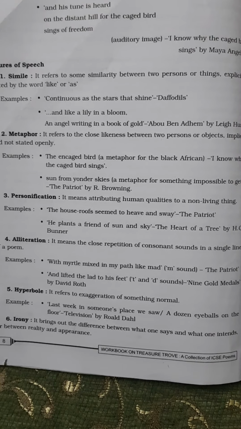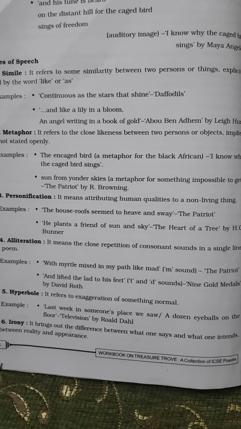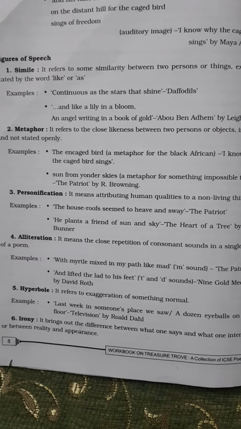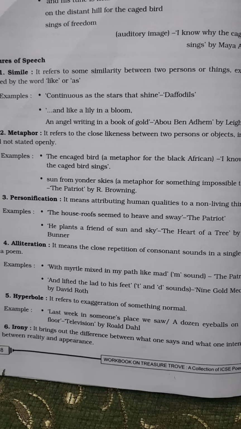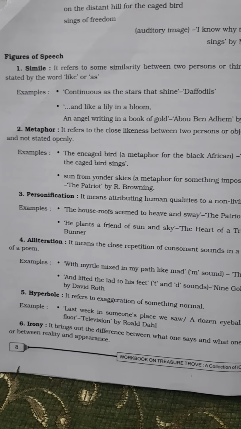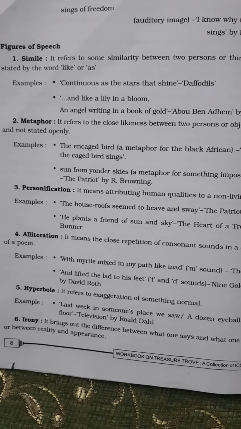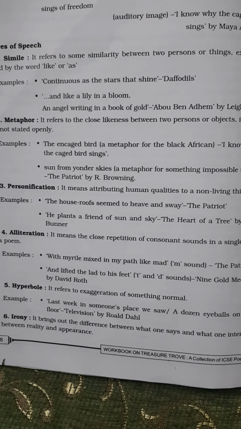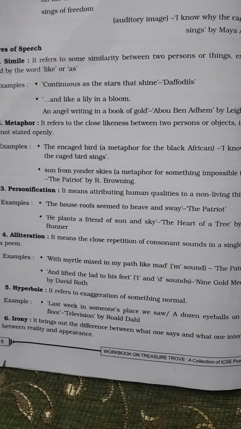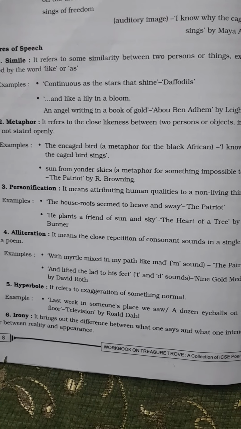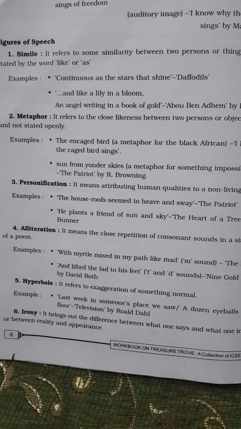So, next is alliteration. What is alliteration? It means the close repetition of consonant sounds in a single line. So, when there is a repetition of a consonant sound in a single line of a poem, it is called alliteration. For example, "with mortar mixed in my path like mad." So, in the poem The Patriot, in this line, the M sound is repeated, so that's why it is alliteration.